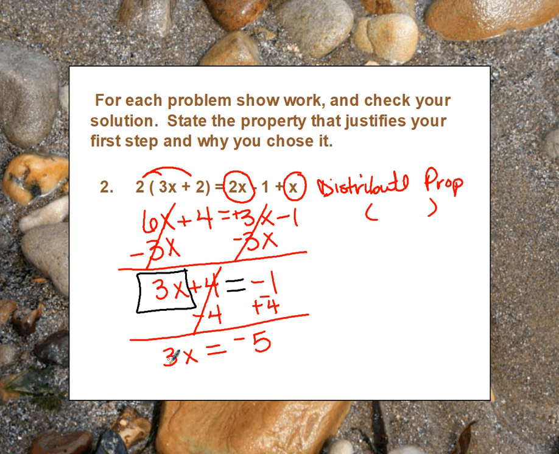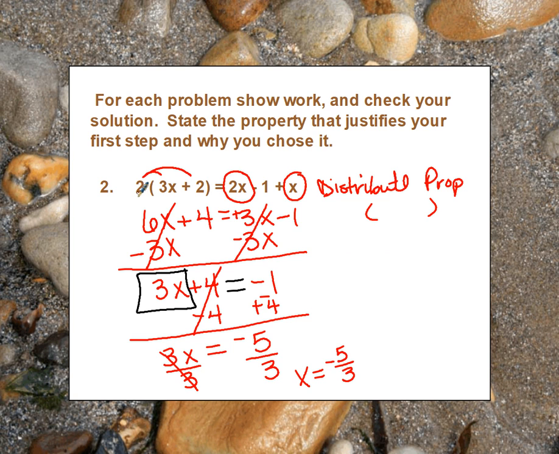What's happening between the 3 and the x currently? Yep, right next to each other, so we're going to have to divide because it's being multiplied. Divide the left side by 3, we divide the right side by 3. So our answer then would be x equals negative 5/3. Mixed number-wise, we could have said it's negative 1 2/3. Okay? However, to go and fill it in to check, it's going to be easier to leave it like it is. All right, let me grab another pen and let's check.